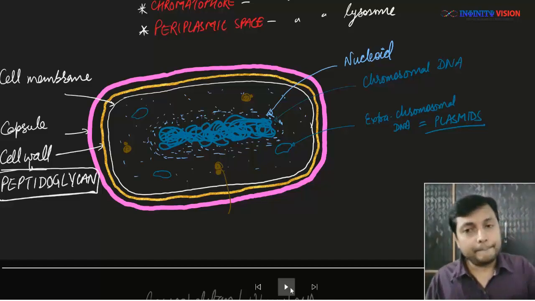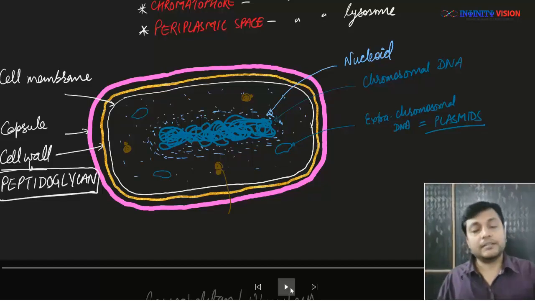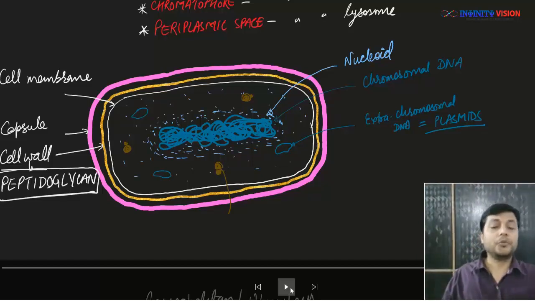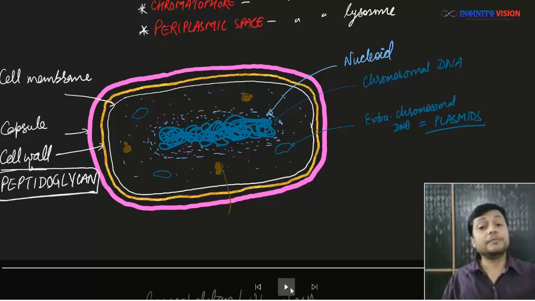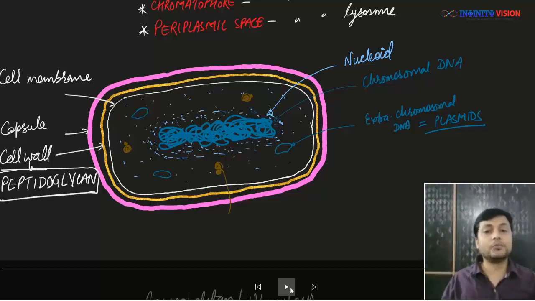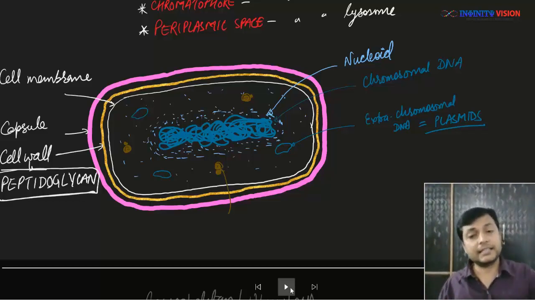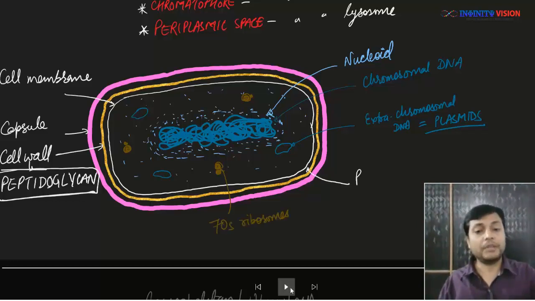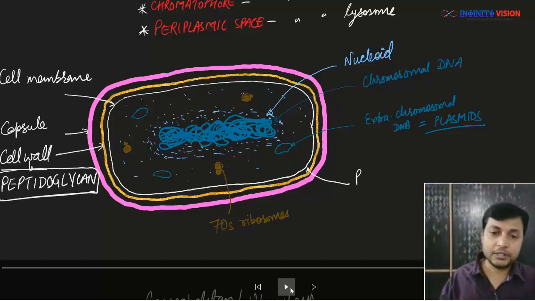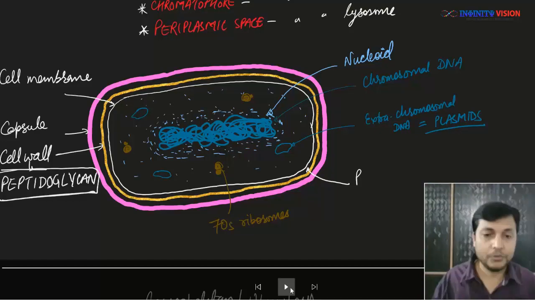Now in bacteria or in prokaryotic organisms, the ribosome found is different from that in eukaryotic organisms, okay. In eukaryotic organisms, what we find is 80S type of ribosomes, but in prokaryotes, what we find is 70S type of ribosomes. What are they? We will study in the chapter cell, okay. So don't worry as of now.